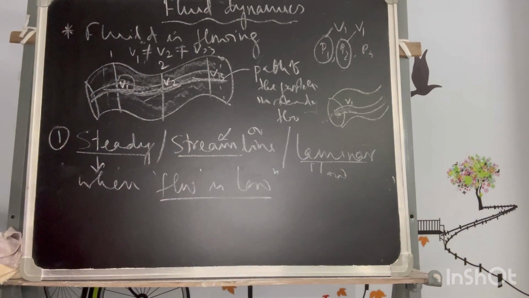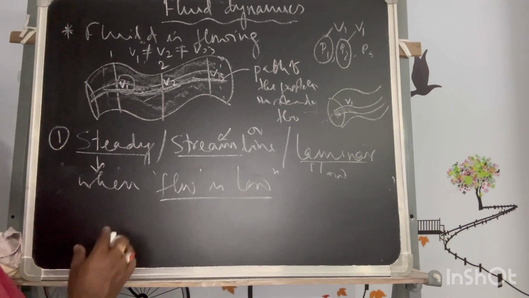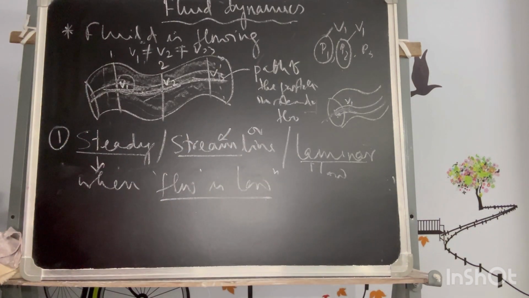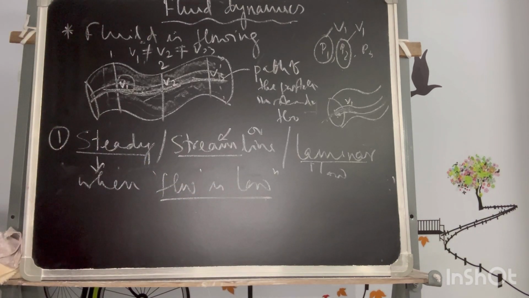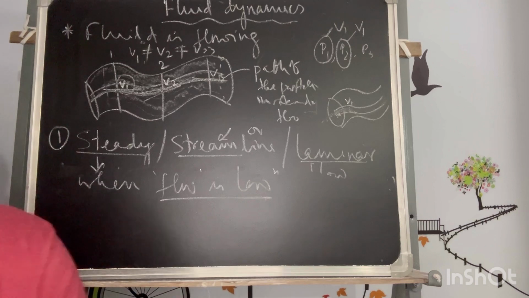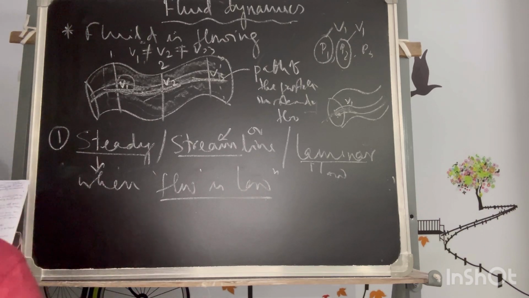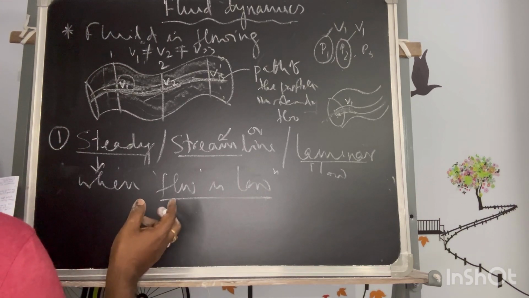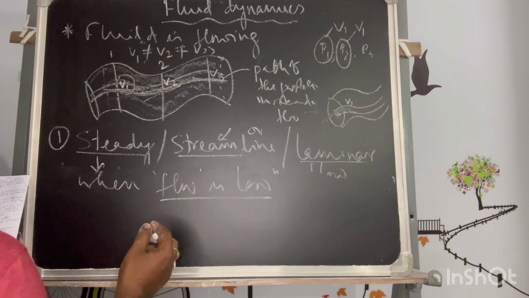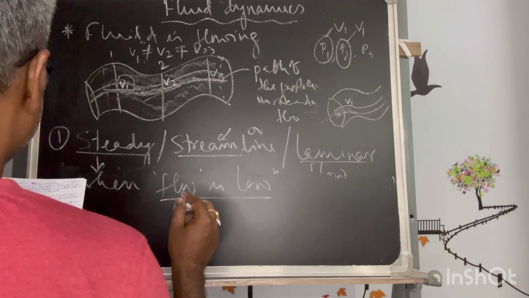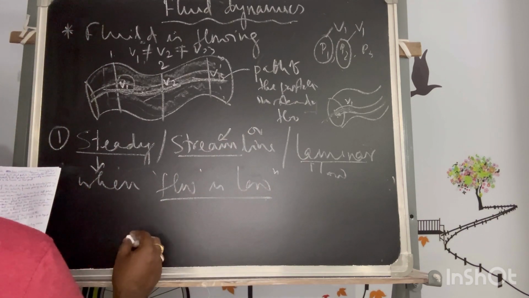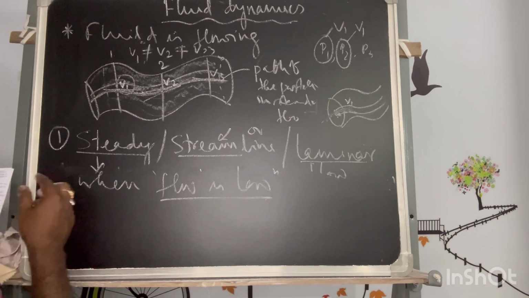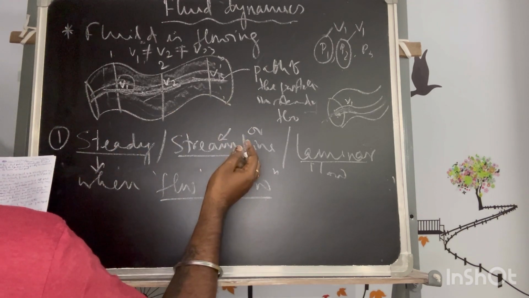This is the basic acceptance of streamline or steady flow. If flow is more, then automatically it will be a turbulent flow. So this is the basic acceptance of steady flow. Apart from that, there are some properties, but before that I have to read what the conditions are. The considered conditions I've already said. The path followed by any particle is the streamline, which I have already explained.